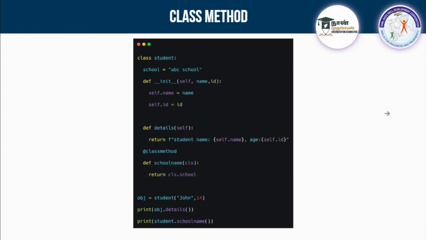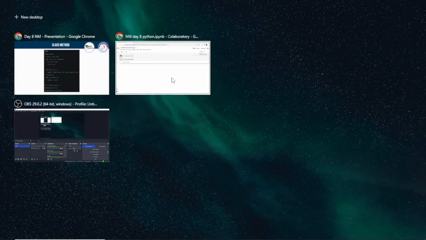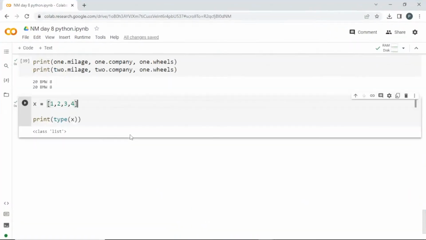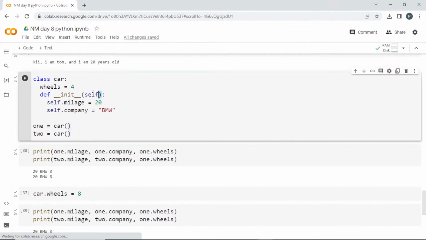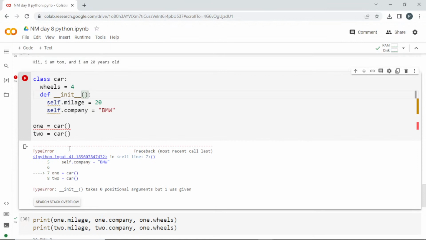Moving on to the next one, which will be class method. How to create a class method? See here. And remember another thing, you have to pass this self inside, right? If you don't pass any self inside, then you will get an error. I told you earlier also, this self is important. If you skip that, you will get an error. If I remove this and create a class object, see here, it will give you an error. So this self is important.